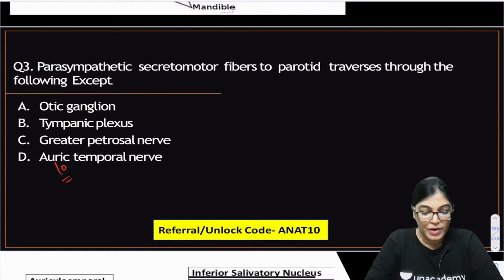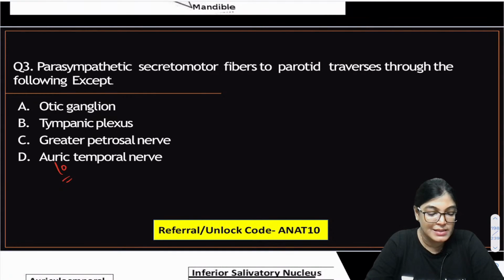Question number 3, mark the correct answer. Which of the following structure is not involved in secretomotor pathway for parotid gland?